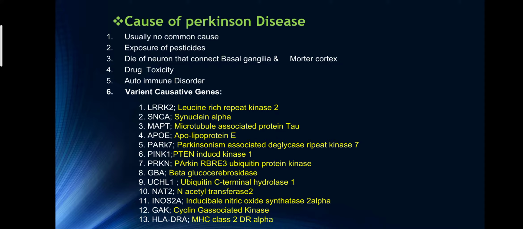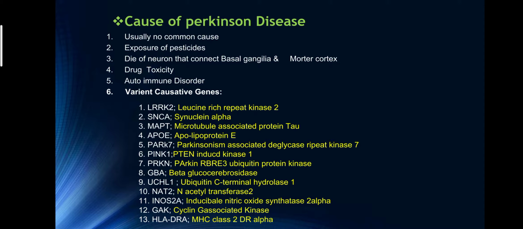First is LRRK2, leucine rich repeat kinase 2; SNCA, synuclein alpha; MAPT, microtubule associated protein tau; APOE, apolipoprotein E; PARK7 is Parkinsonism associated deglycase; PINK1 is PTEN induced kinase 1; Parkin is a Parkin RBR E3 ubiquitin protein ligase.